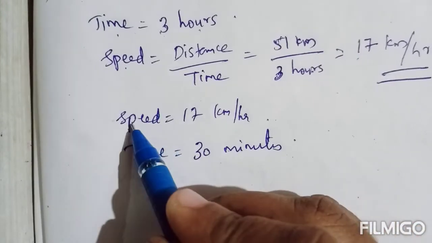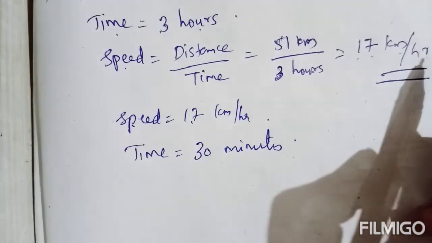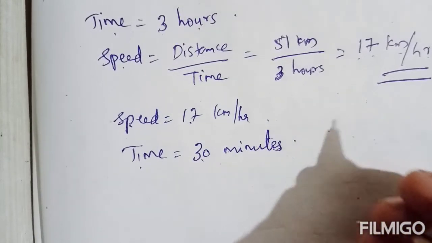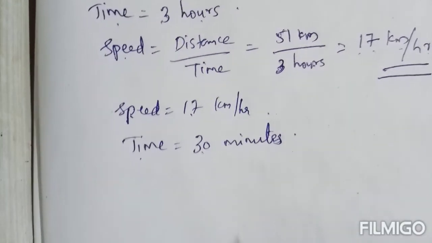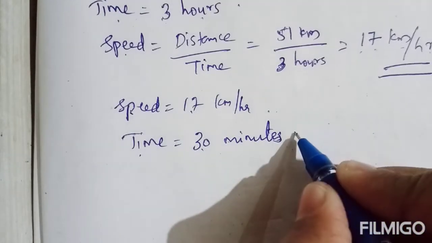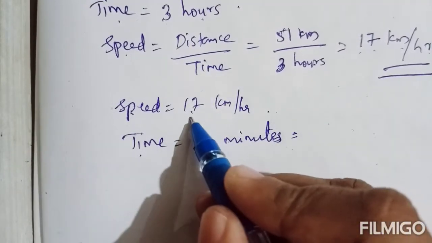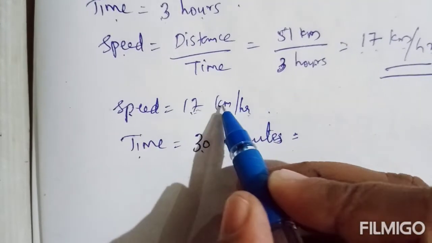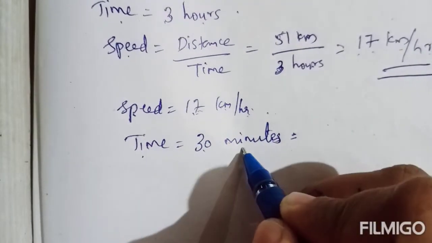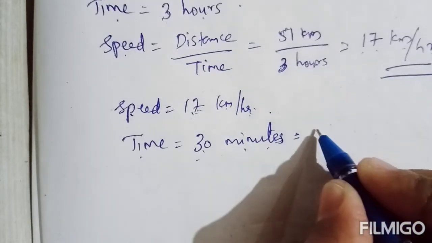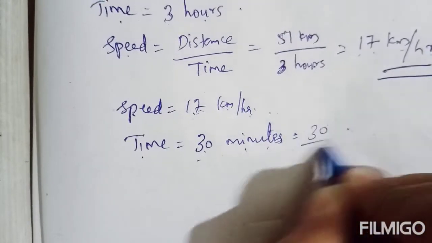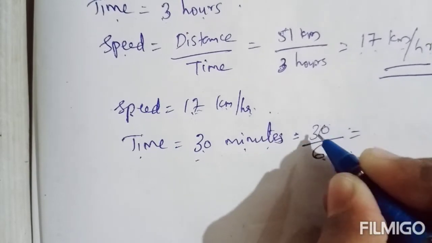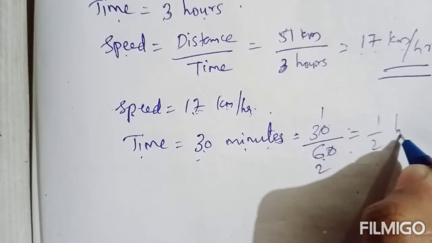Okay, we found the speed here, 17 km per hour. Now in 30 minutes, how much distance will the train travel? So here this 30 minutes, let us convert to hour because the unit of speed is 17 km per hour. Since speed is in kilometer per hour, time should be in hour. So how can we convert 30 minutes to hour? Just divide the minutes by 60. 30 by 60, that is 1/2 hour.